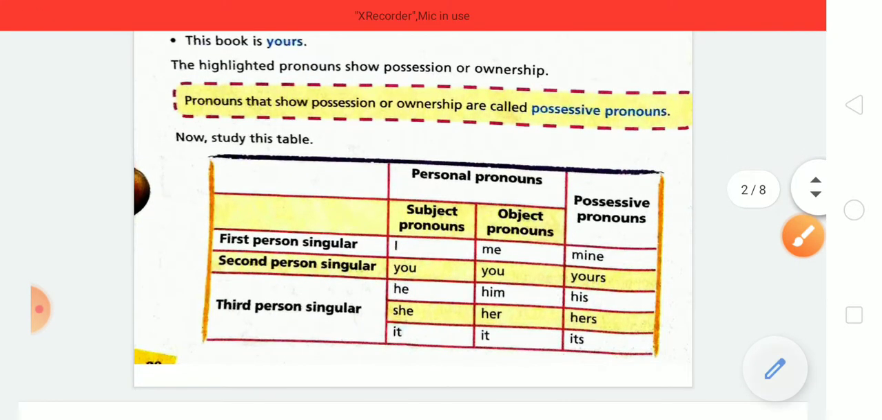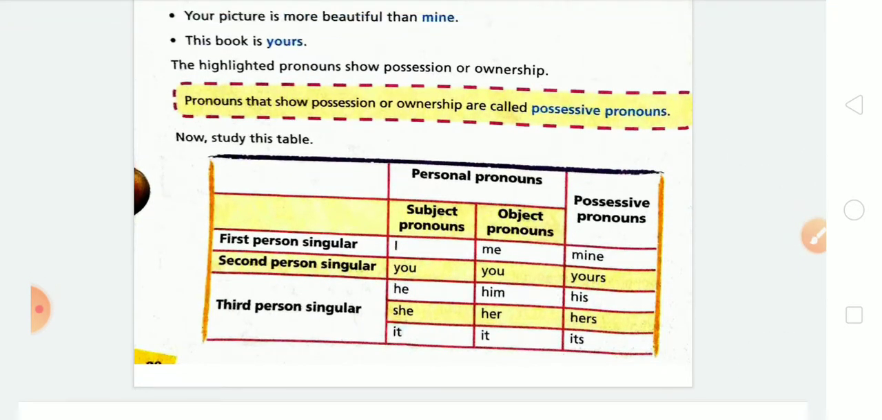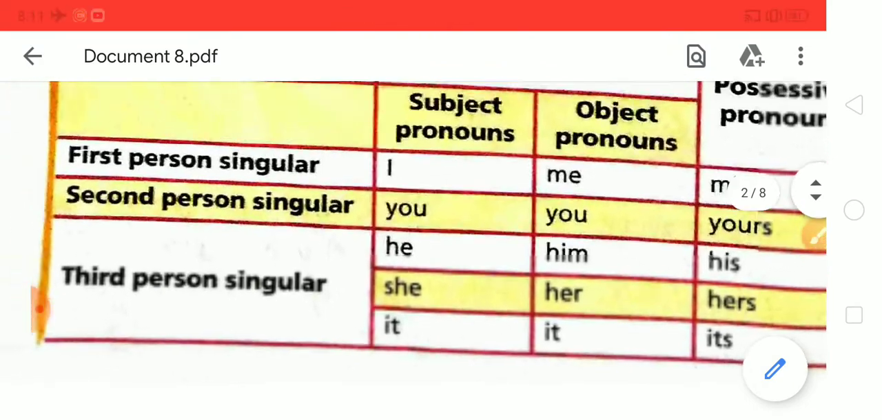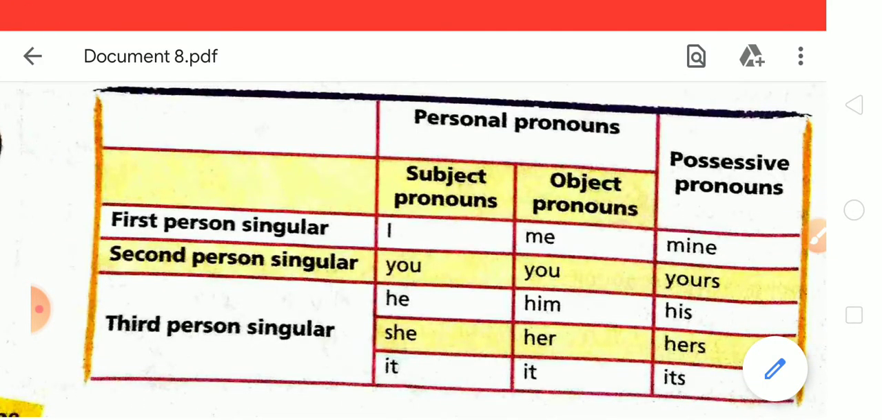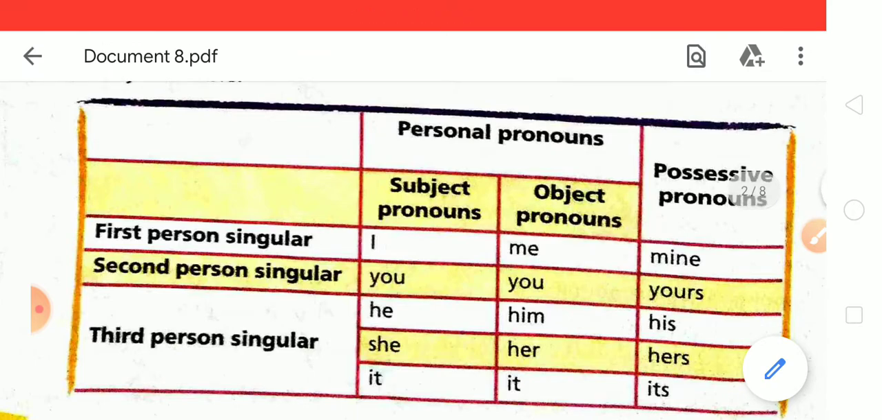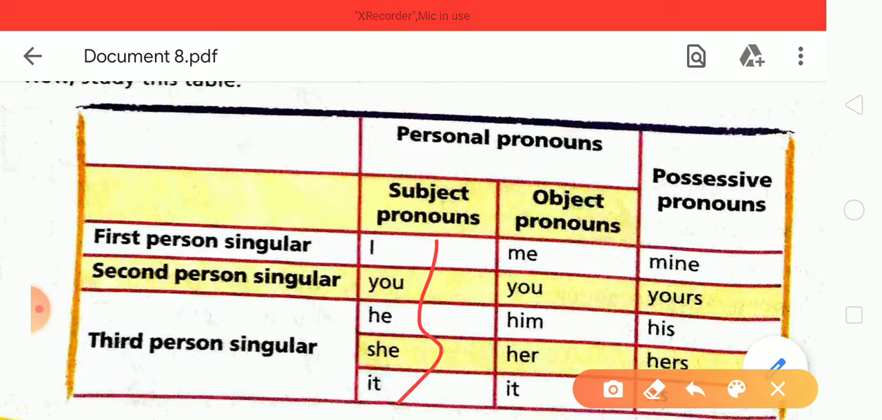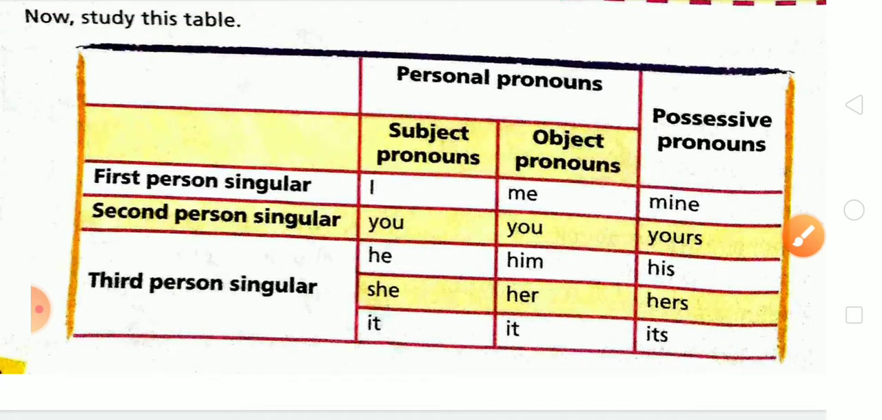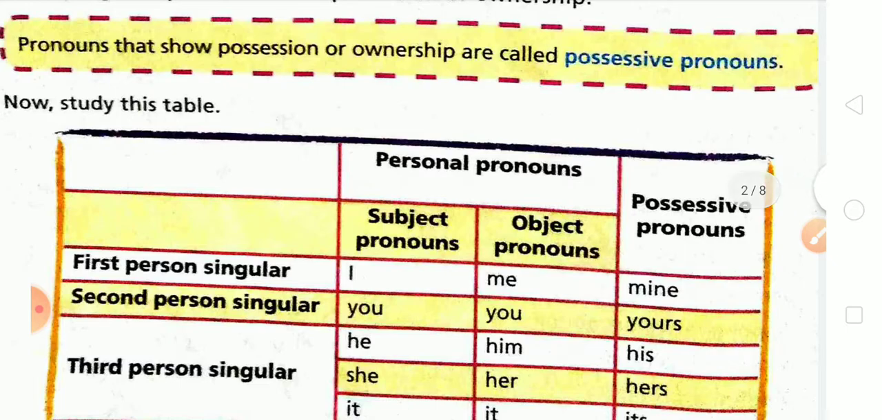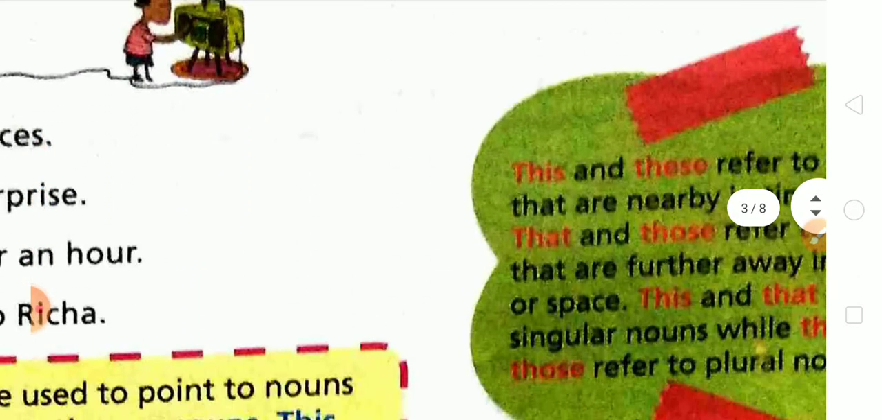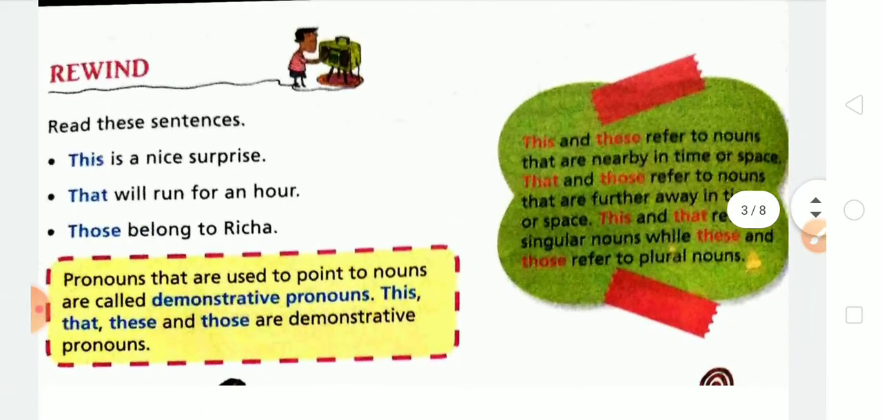And you can see here the table: first person, second person, third person, these are personal pronouns. And this personal pronoun is also divided into two parts: subject pronouns and object pronouns. Subject pronouns mean I, you, he, she, it. All these words are subjective pronouns. And me, you, him, her, it, all these are objective pronouns. And the possessive pronouns will be mine, your, his, her, its. All these words will be possessive pronouns. Clear?